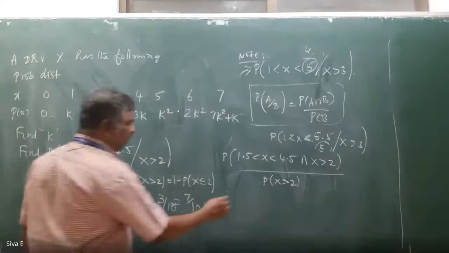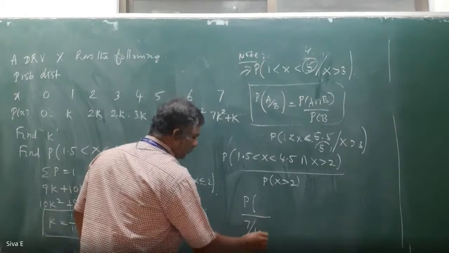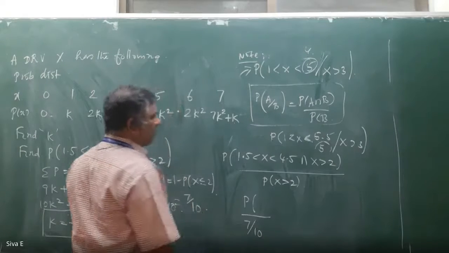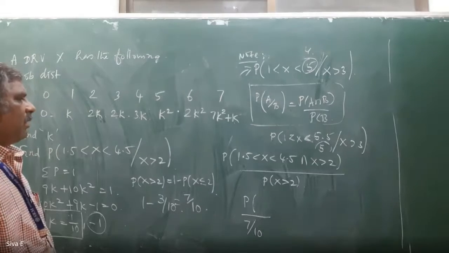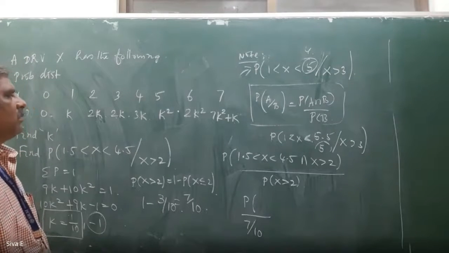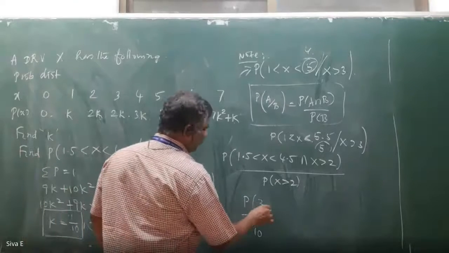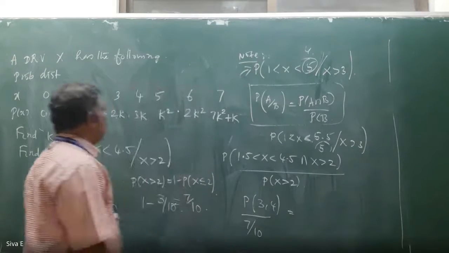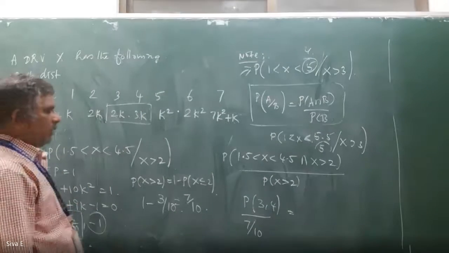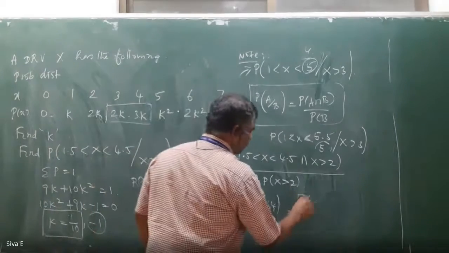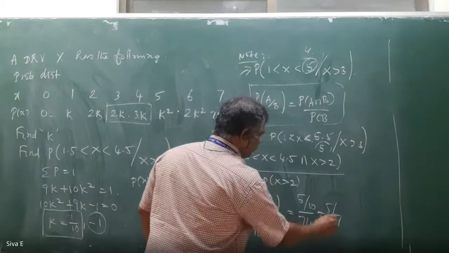The numerator, what are the values there? 3 and 4, sir. 1.5 less than x less than 4.5 intersection x greater than 2. So greater than 2 means 3 and 4. 3, 4 is 5k. So the answer is 5/7.